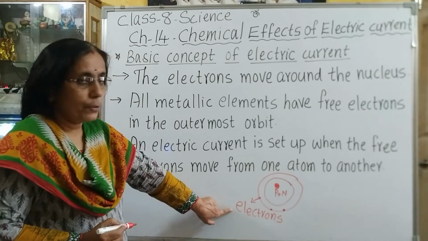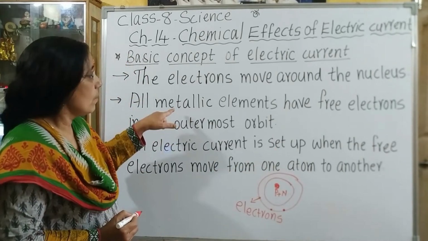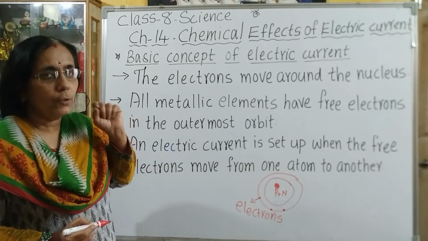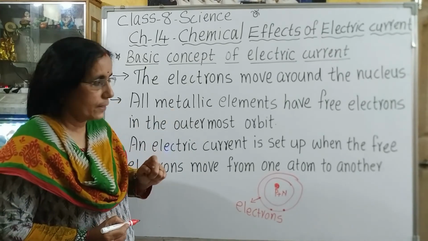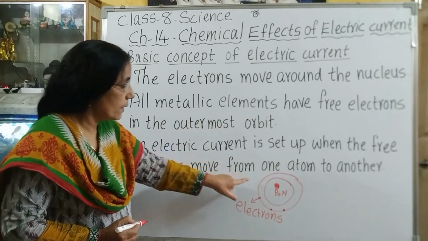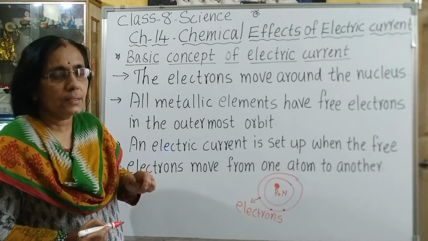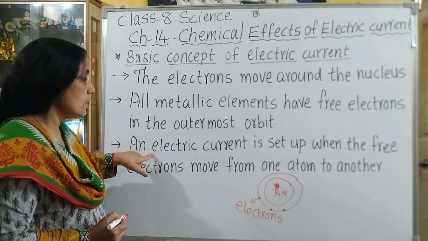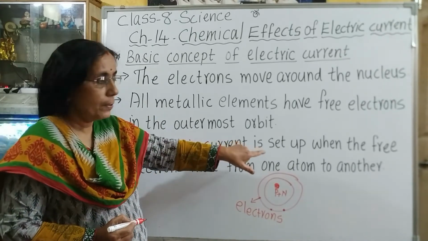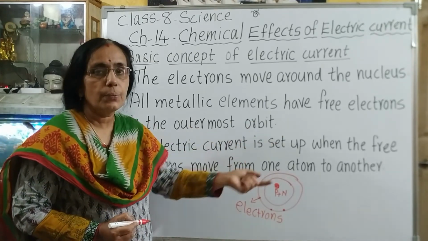So, electrons are moving around the nucleus. Metallic elements, you know that all metals are good conductors of electricity. These metallic elements have free electrons in their outermost shell. And how do they get this conductivity? Because an electric current is set up when the free electrons move from one atom to another.